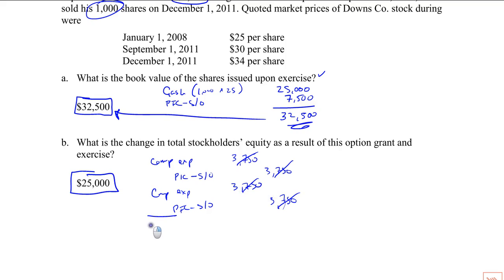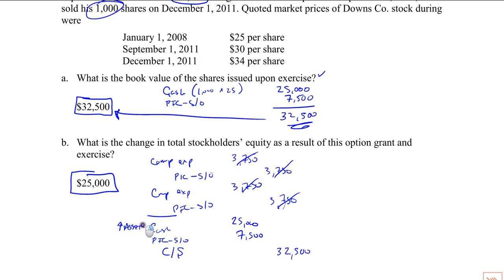So let's get to the exercise. We started to write it down. Cash, paid in capital, stock option, and common stock. I'm not even going to care about the par value. It all goes to increase stockholders' equity. So we have 25,000, 7,500, 32,500. All right. So this is increasing assets.